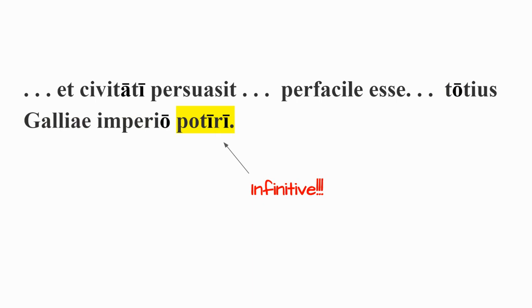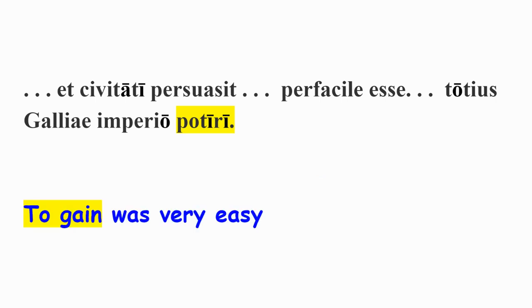Because we know we're not going to find our subject there. Now, as we look through the rest of the sentence, totius Galliae imperio potiri, we don't see anything in the accusative case, but we do see an infinitive, potiri, which means to gain control of, to gain power over. And potiri is the infinitive of the verb potior. Now, infinitives in Latin are verb forms that are always used as nouns. So that, since it can function as a noun, might be our subject. If we plug that in as the subject, what do we get? And he persuaded the citizens that to gain was very easy, right? To gain control was very easy, which makes sense.